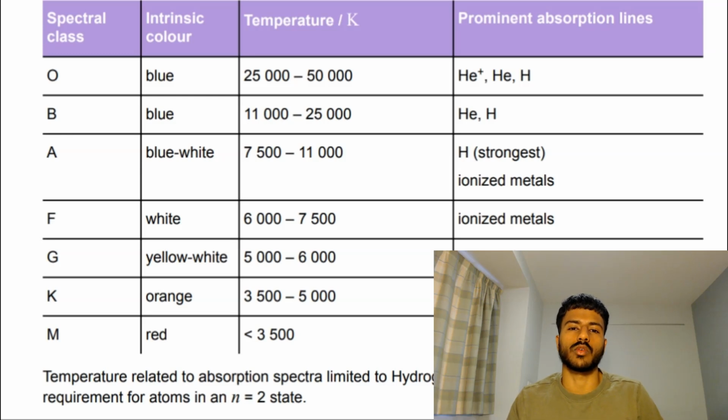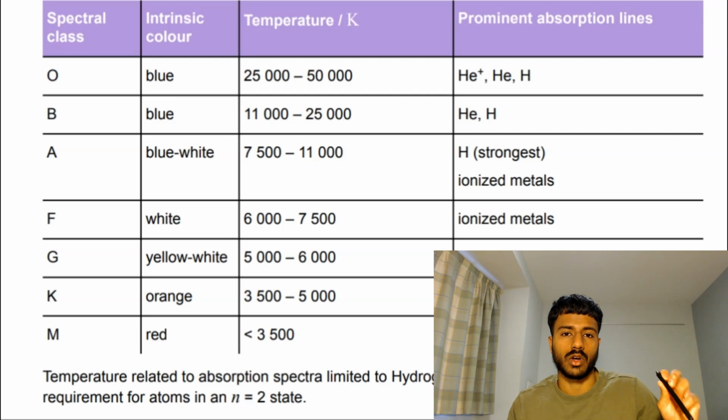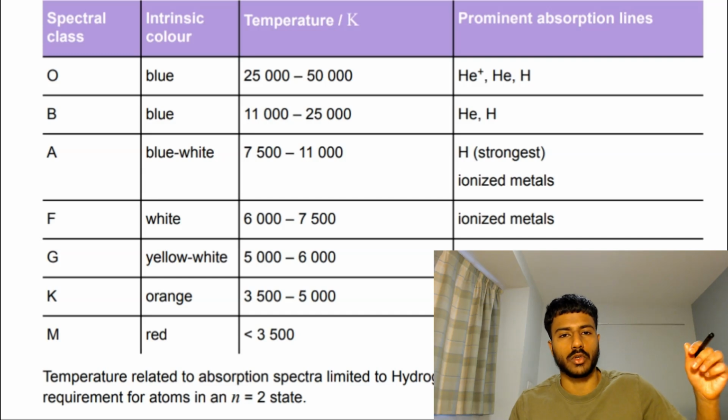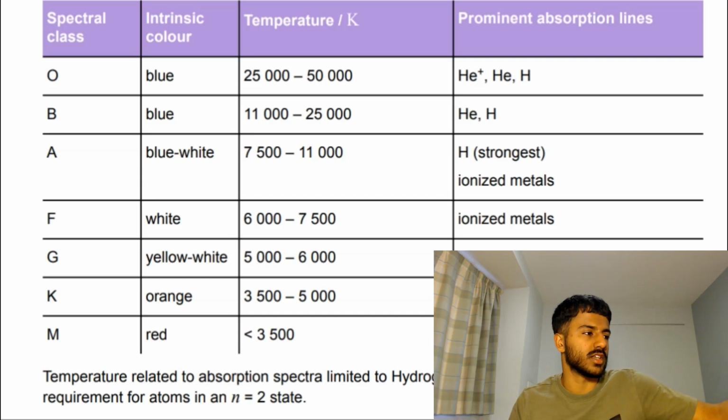Now it's very important that you remember this table off by heart. You will not be given this in your exam. The main things to remember are what is the color of each spectral class and the temperature. Those are the two most important things, but you definitely should remember the prominent absorption lines as well. The best way to remember this is to just keep looking at it and keep repeating the colors and repeating the values for the temperatures, and it will get stuck in your head.